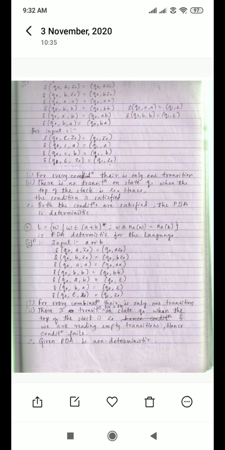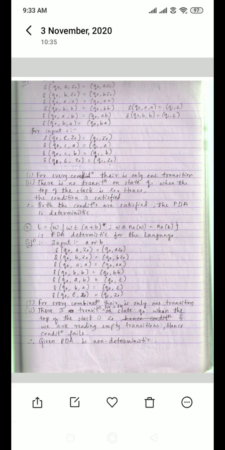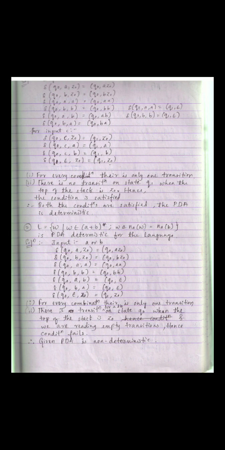If at the same condition you also have q naught a z naught resulting in q naught a z naught, there is a conflict, because with q naught and z naught you are reading epsilon. When you are reading the epsilon symbol, no other transition should take place for the same state with z naught on the stack; then only it is valid. If not, this condition fails. If both conditions are satisfied, we can say it is deterministic. If any one condition fails, it is called a non-deterministic pushdown automaton. So we'll see an example.